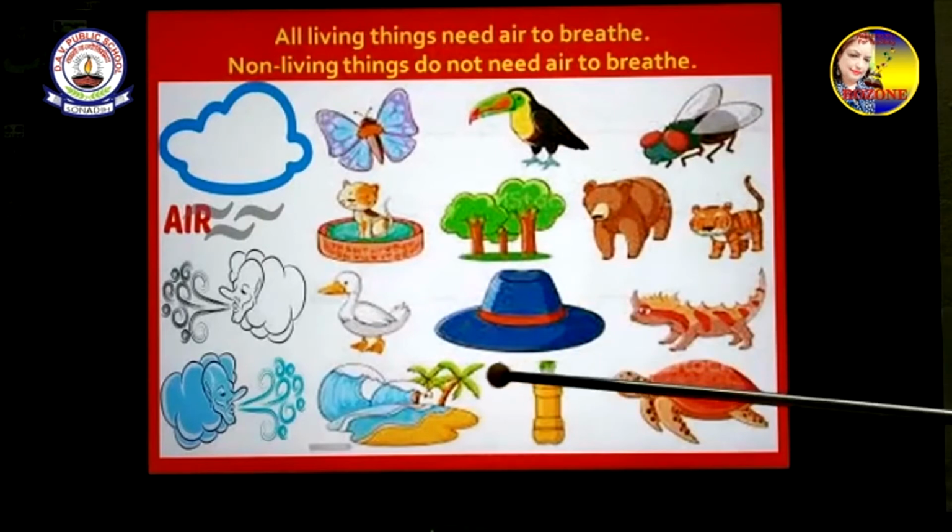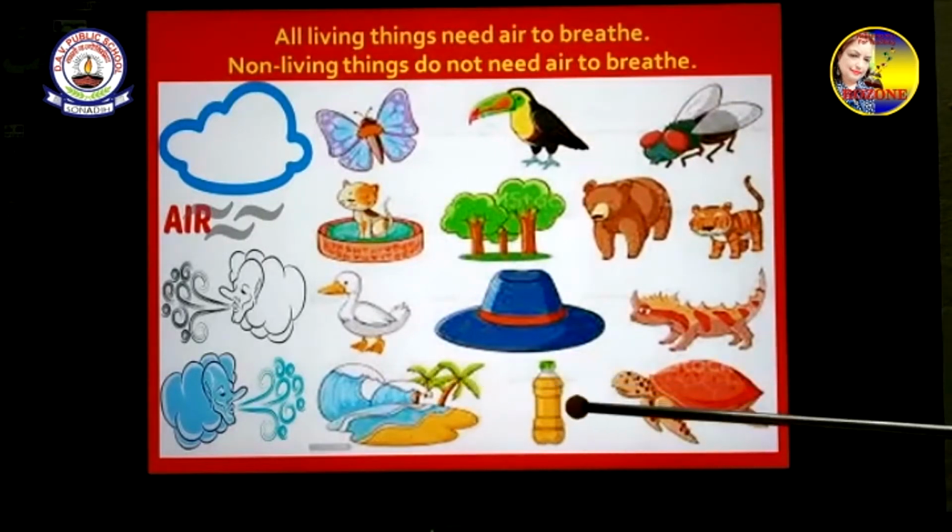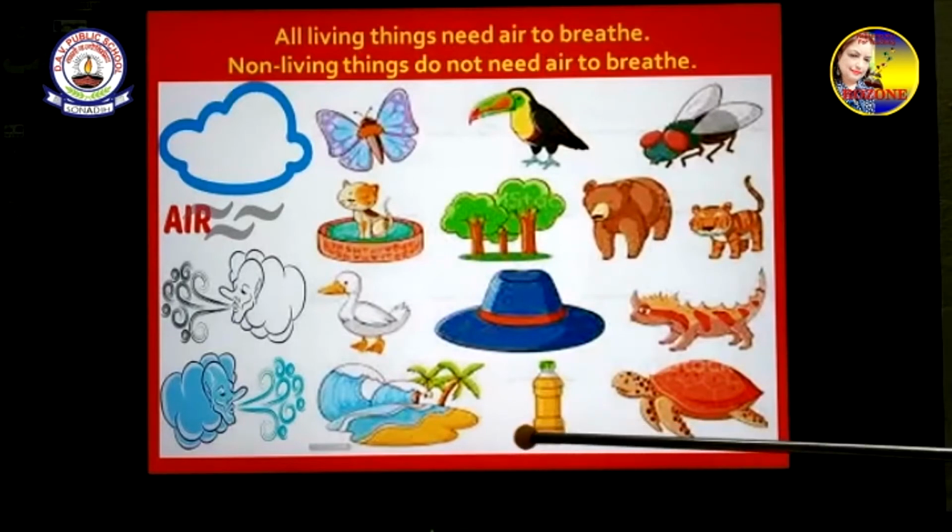But the river, the bottle, the land, all these things are non-living things. They don't need air to breathe and water to drink, and they don't grow also. Followed?